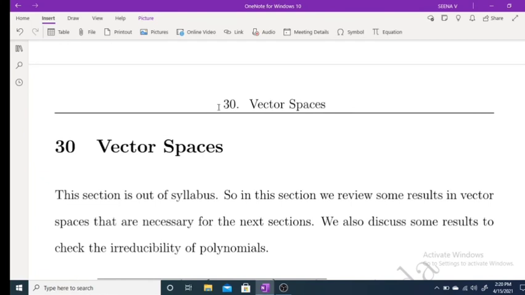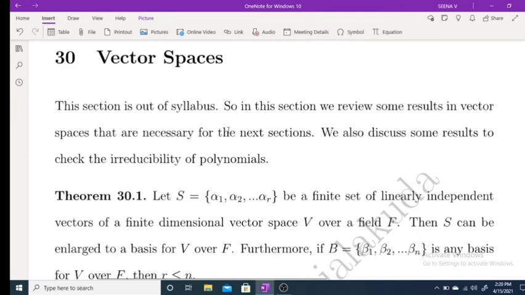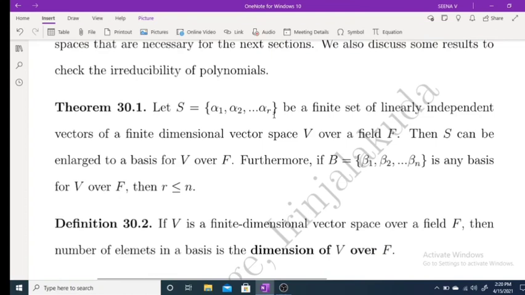Actually, this section is not in your syllabus, but some of the results in this section we need in our next section. Vector spaces we already know. Okay, so let S = {alpha1, alpha2, ..., alphar} be a finite set of linearly independent vectors in a finite dimensional vector space V over the field F. Then S can be enlarged into a basis. If this is linearly independent, we have already discussed, any linearly independent set you can extend to a basis. So you can enlarge it to a basis for V over F.